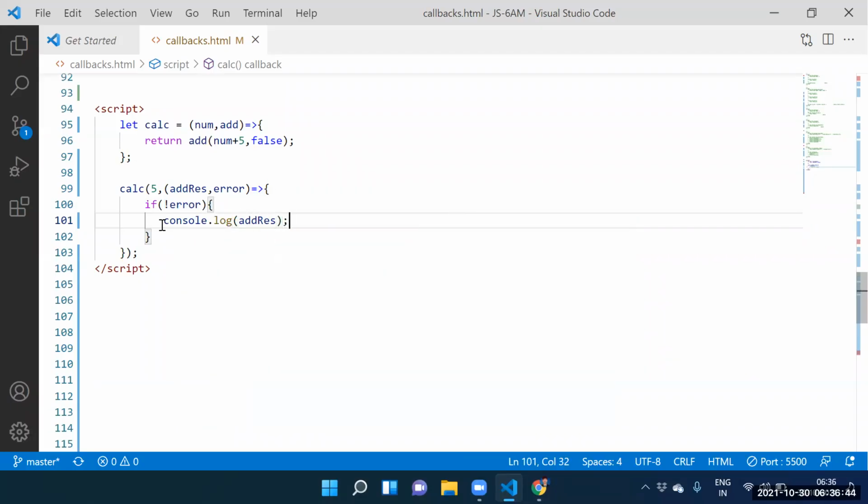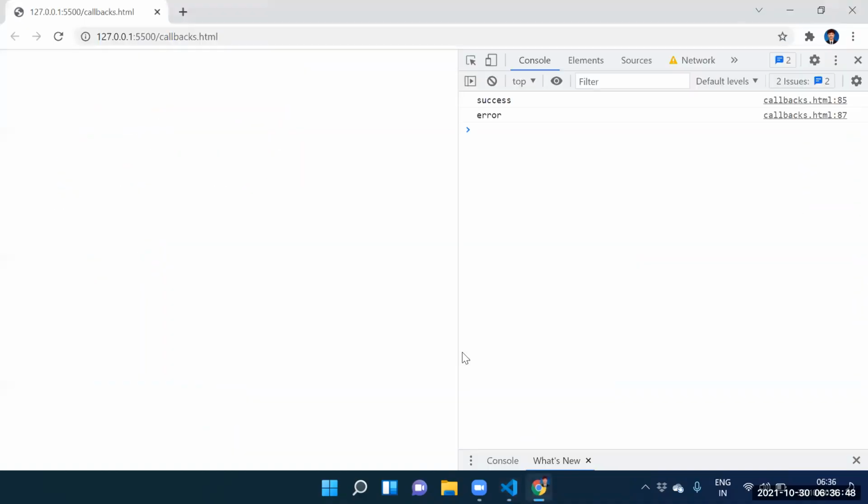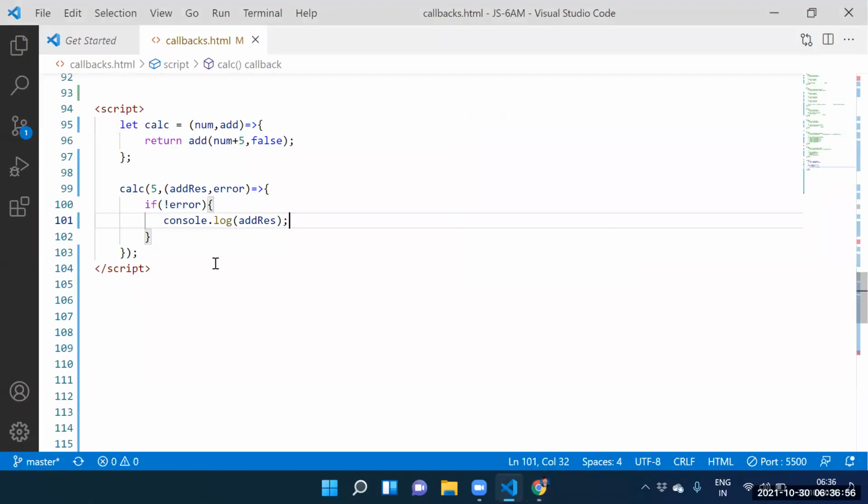Try to console dot log of add result. Try to verify the output itself. Are we getting the 10? Yes, guys, we got the output here. The output is the 10. Guys, next one.